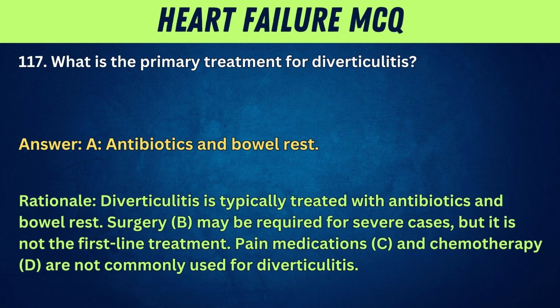Rationale: diverticulitis is typically treated with antibiotics and bowel rest. Surgery, B, may be required for severe cases, but it is not the first-line treatment. Pain medications, C, and chemotherapy, D, are not commonly used for diverticulitis.